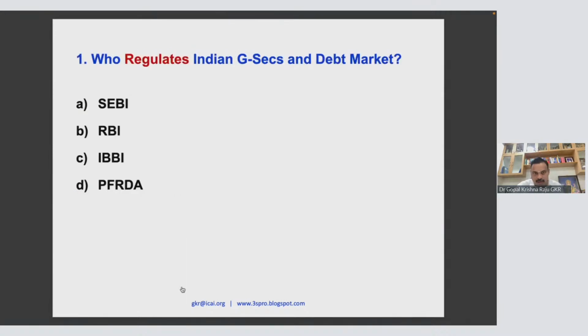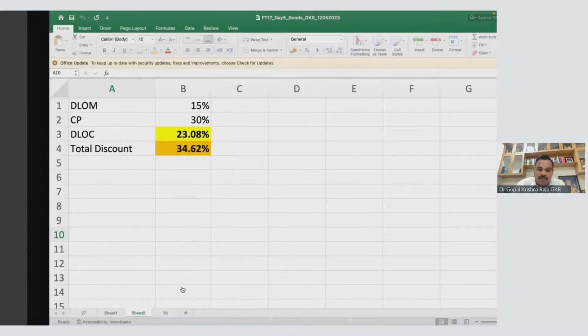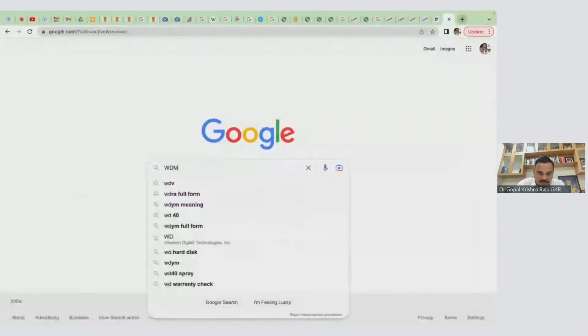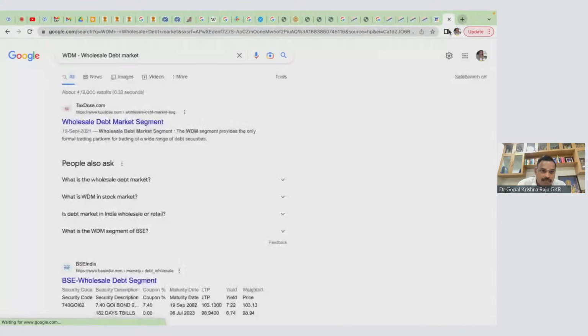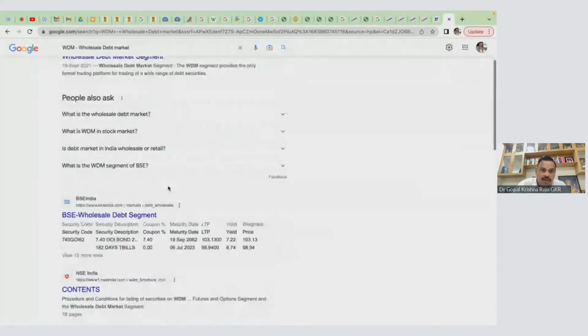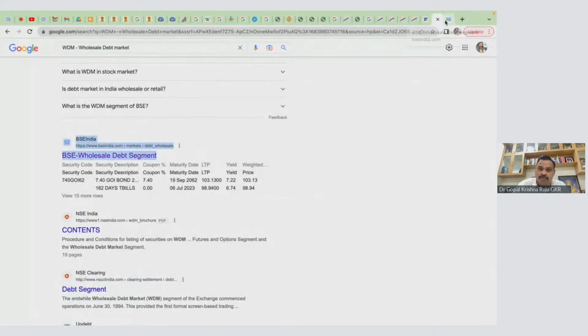Now, let us first understand who regulates this debt market. These fixed income securities we can call the debt market, and in our country you have a market called WDM, the wholesale debt market. A very big market. Look at this: BSE wholesale debt market, NSE wholesale debt market. It's a very big market.